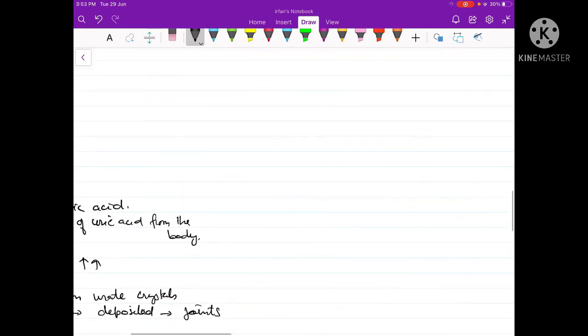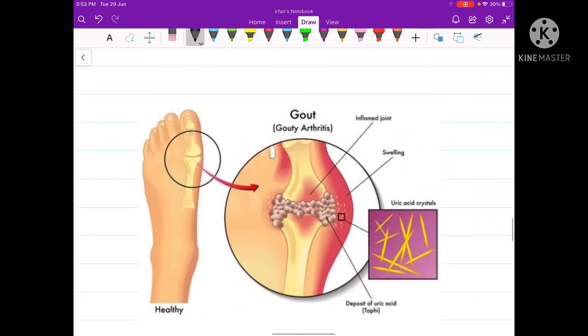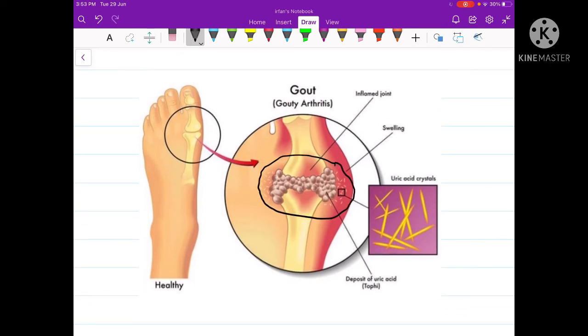Again, let us have a look at the image of gouty arthritis. So here is the gouty arthritis. Here you can see that this joint is being invaded by uric acid crystals, and those uric acid crystals start eroding the cartilage of the joint, causing painful inflammation of the joint. So this was about gouty arthritis.